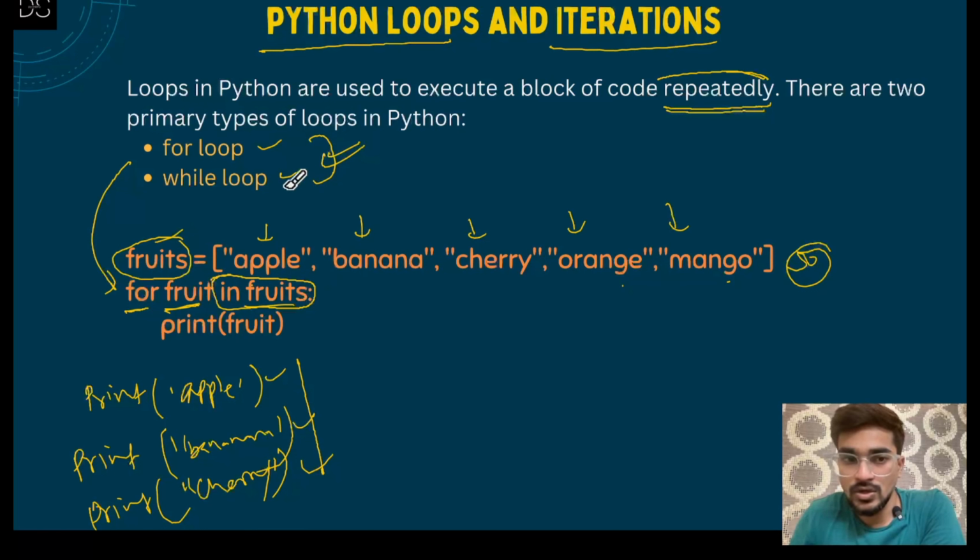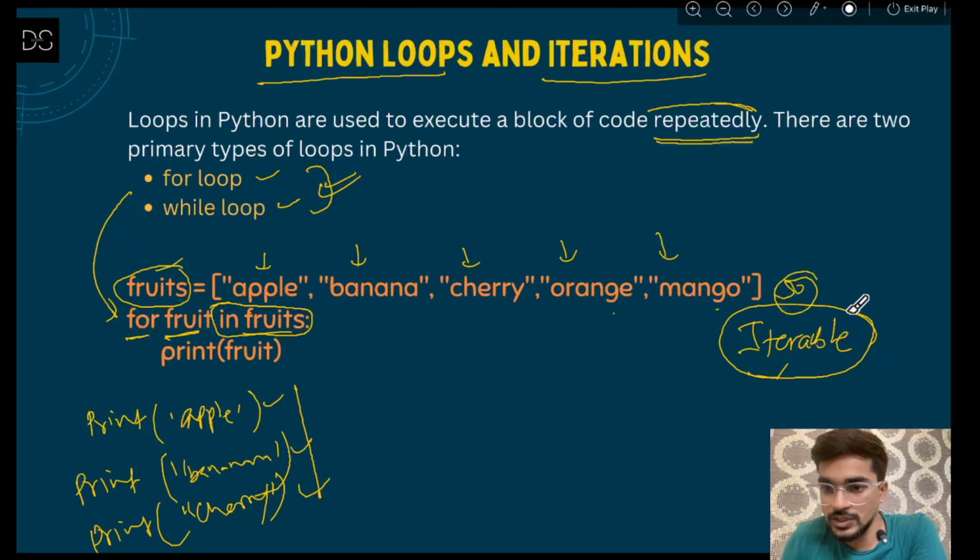So किसी भी loop में there is a term that is called iterable. So iterable क्या होता है? This can be anything like a list, a set, a tuple or a range of values, जिसमें आप जो भी एलिमेंट्स उसके आ रहे हैं उसमें आप इटरेट कर सकते हो. Like you can take each of the elements one by one, like apple, banana, cherry, mango, orange, all of these elements you have, you can take one by one. And how you can take it? Using that for loop. So for fruit in fruits.